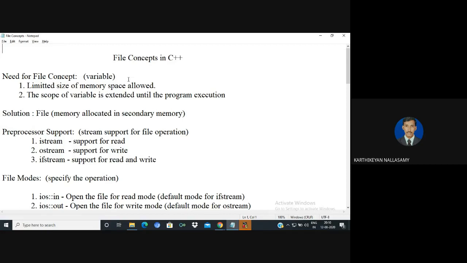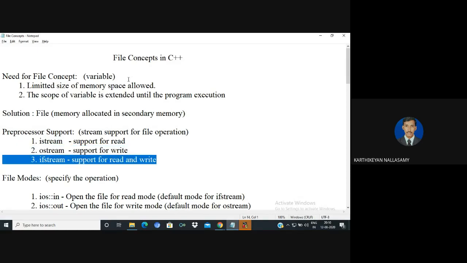The second one is the write operation. Write operation means a fresh file, where we write only the content. We are unable to read it, but we can perform a write, and it is called a write operation. The third one is the append operation. Append means we can perform both read and write operations. It is similar to the C language. Now, if you want to perform only the read operation, we can go with istream. If you want to perform only the write operation, we can go with ostream.